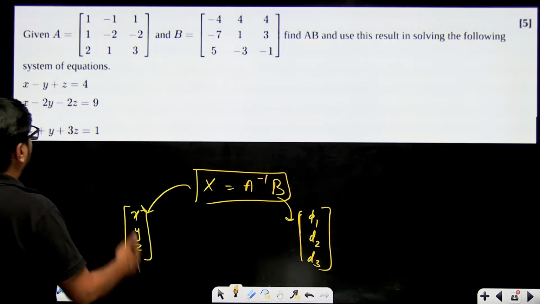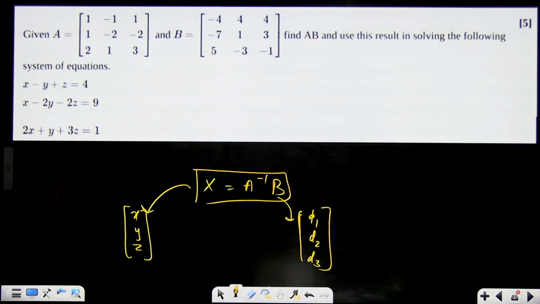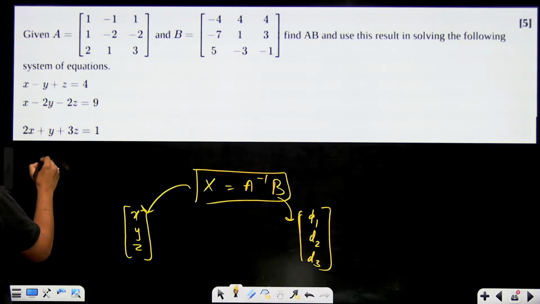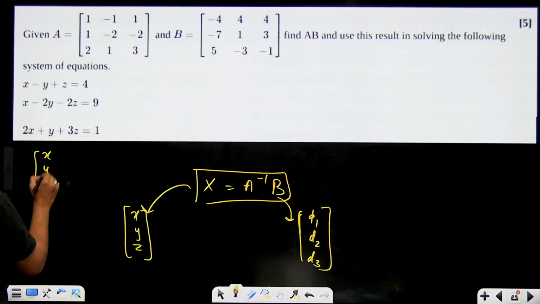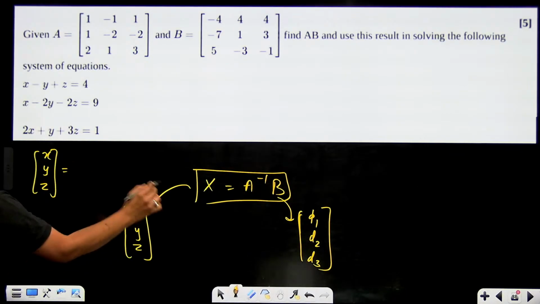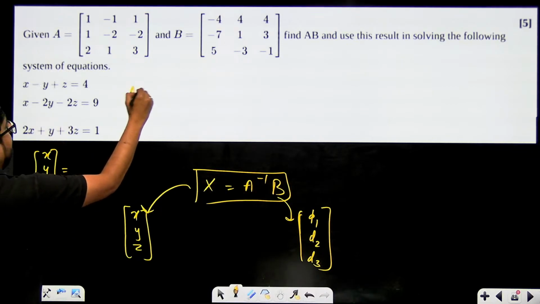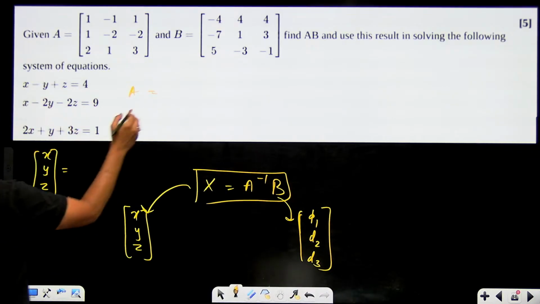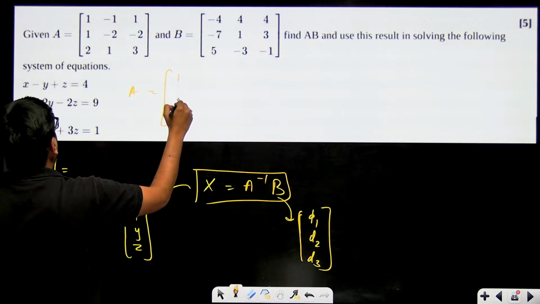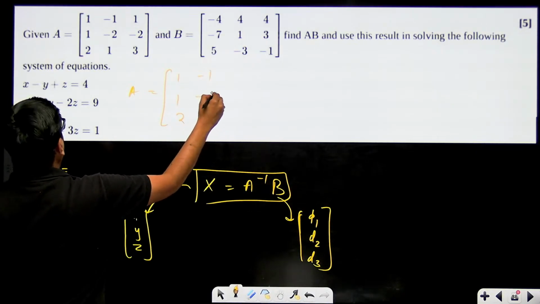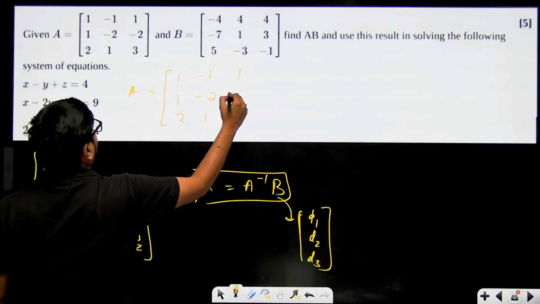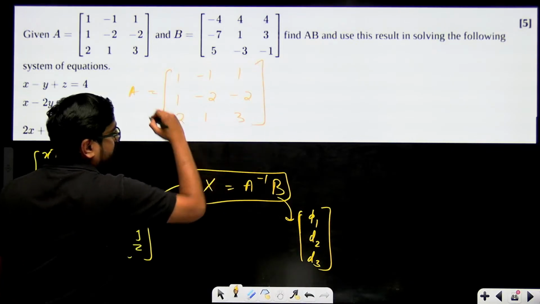For example, what is the equation over here? X minus Y plus Z equals 4. X minus 2Y minus 2Z equals 9. 2X plus Y plus 3Z equals 1. So here your X, the column matrix, will simply become XYZ. What will be A? A will be the matrix of the coefficients. That means 1, minus 1, 1; 1, minus 2, minus 2; 2, 1, 3. This will become A.